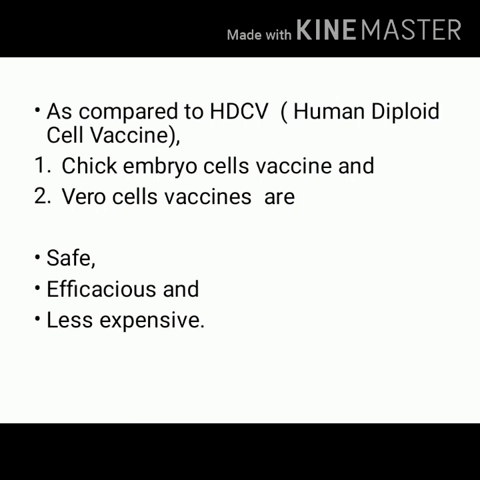If we compare these vaccines, as compared to HDCV, the chick embryo cell vaccine and the Vero cell vaccine are safe, efficacious and less expensive.